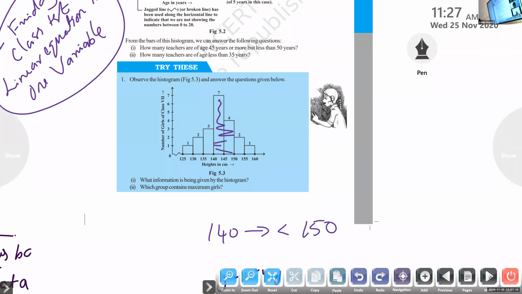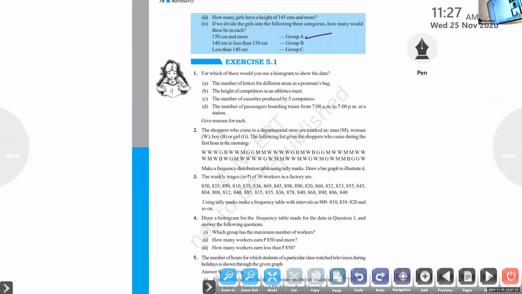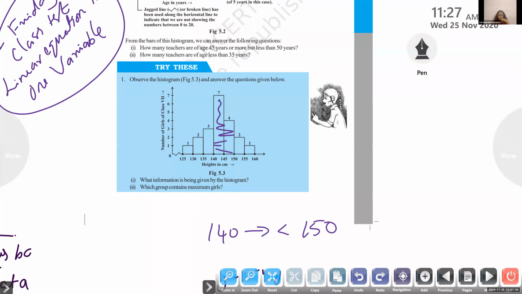Now group C is less than 140 centimeter. How many are there? 6, these 3 bars. So if we draw a histogram, we can answer so many questions concerning this data. That is the use of histogram.